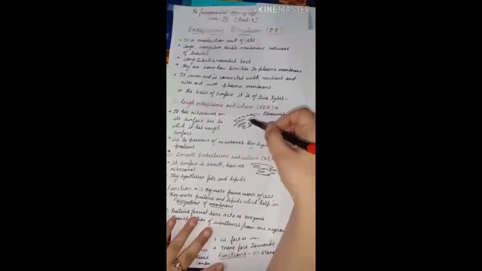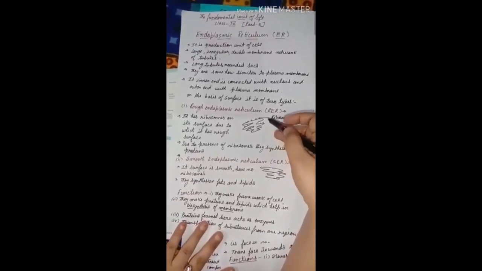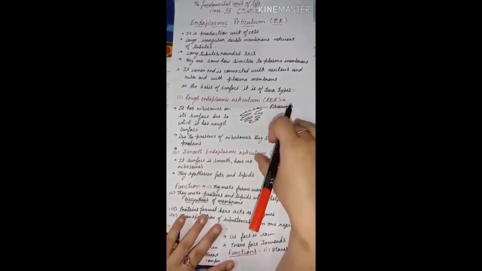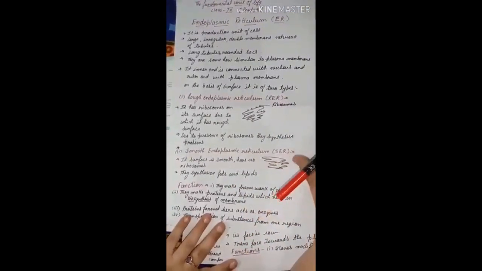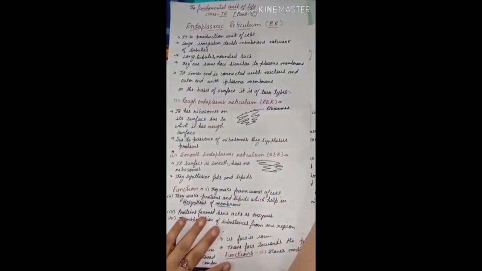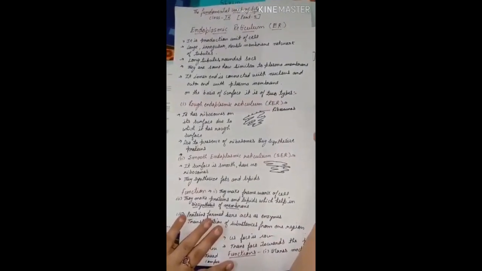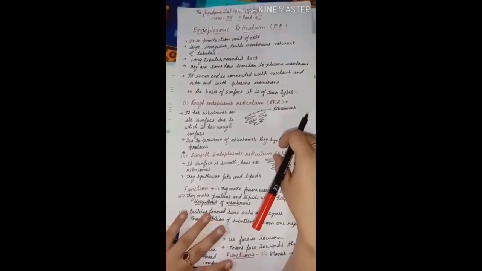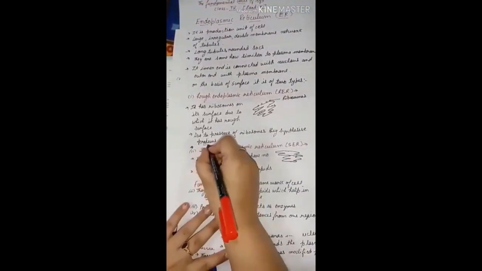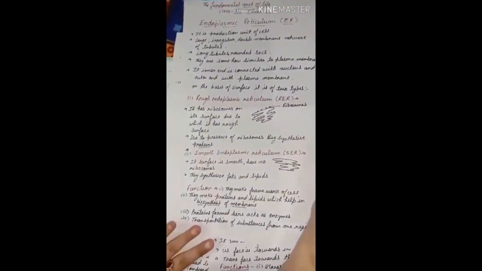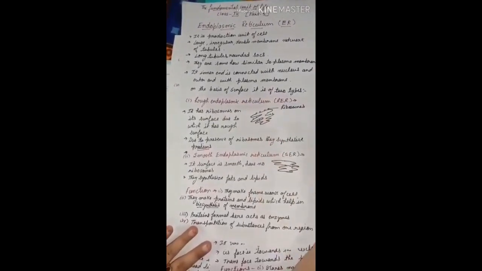If we have small ball-like structures on the outer surface of the wall of the endoplasmic reticulum, then it makes the surface rough. Due to the rough surface, we call it the rough endoplasmic reticulum. Understood? Now what are these ball-like structures? These ball-like structures are ribosomes. Ribosomes are also a cell organelle responsible for protein synthesis. It means it is used to synthesize proteins, which is a very important part of the cell. And due to the presence of ribosomes on the outer wall of the endoplasmic reticulum, it makes the surface rough.